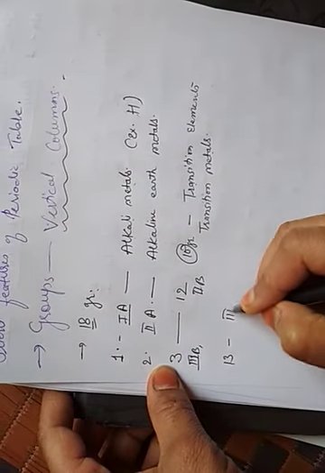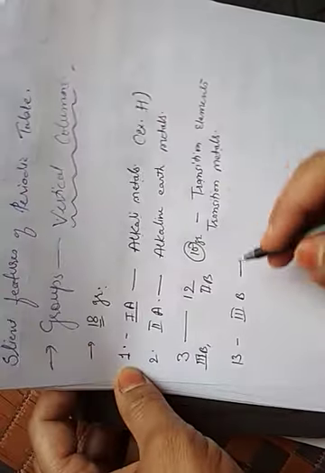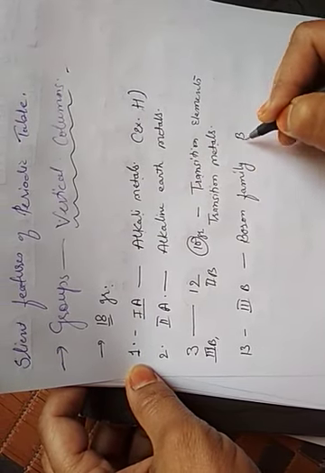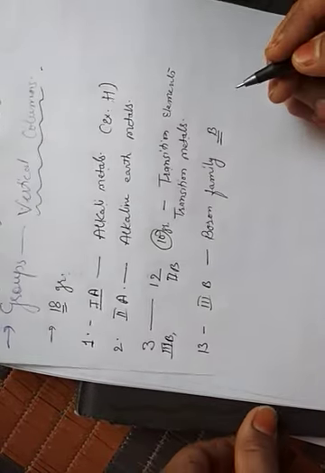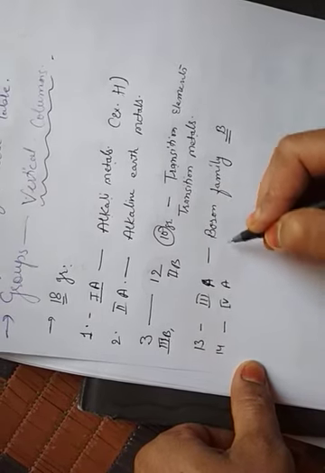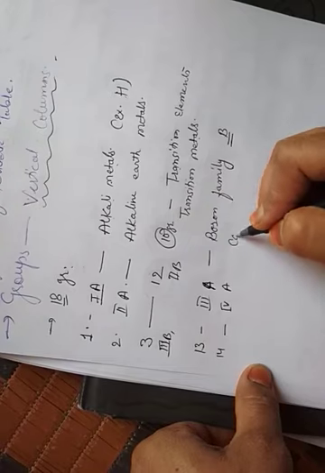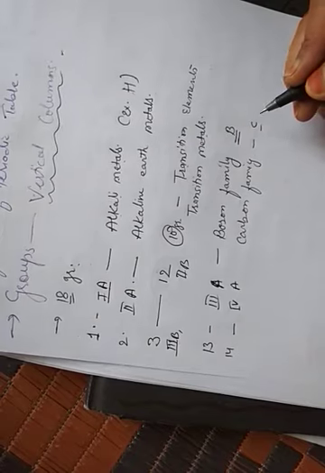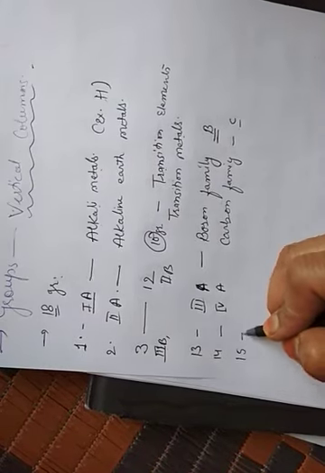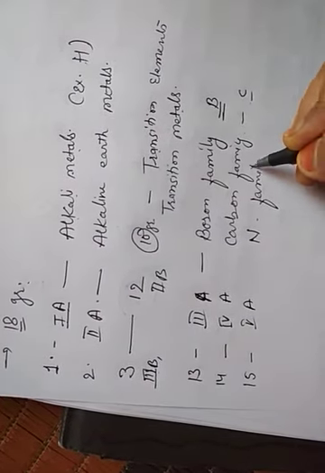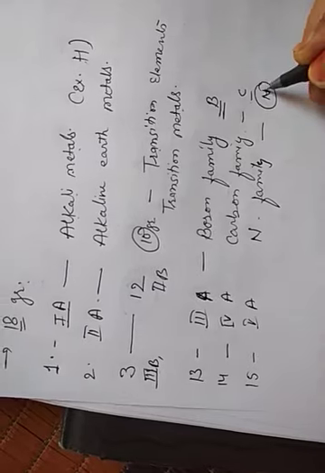Now group number 13, that is the third A group, is called the boron family, as boron is the first starting element of this group. Then the 14th is the fourth A group, known as the carbon family, because carbon is the first starting element of this group. Then 15th is the 5th A group, that is the nitrogen family, because nitrogen is the very first element of this group.